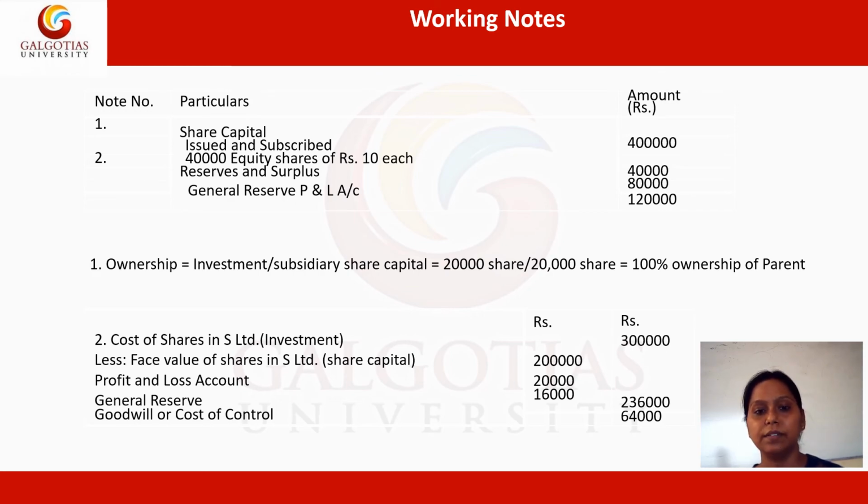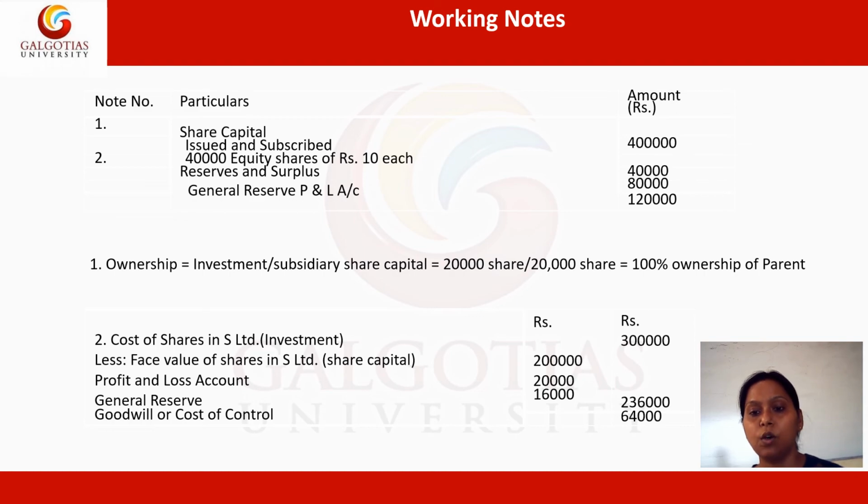Now we subtract the face value of shares in S Limited, so basically how much total share capital the parent has in the subsidiary company. It is 2 lakh rupees. Other things that also fall under the share capital of the subsidiary are the profit and loss of the subsidiary as well as the general reserves of the subsidiary, which also come in while preparing the cost of investment.